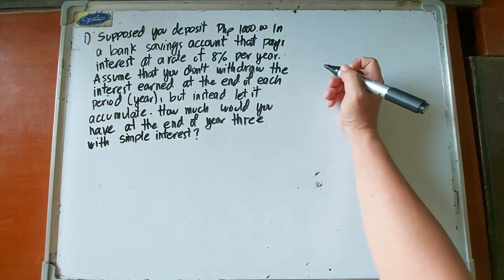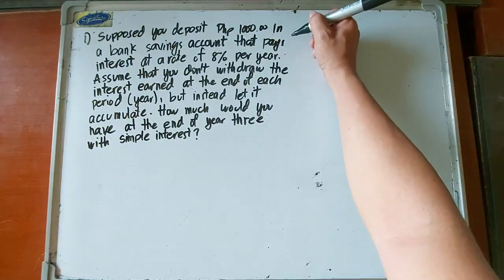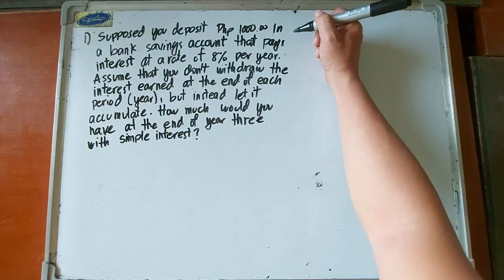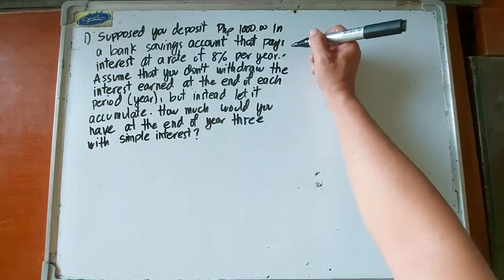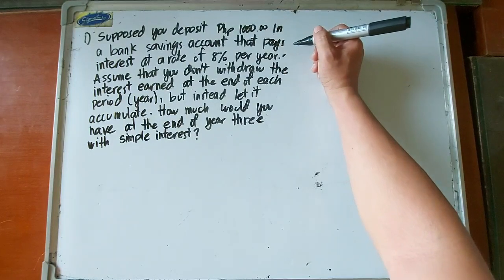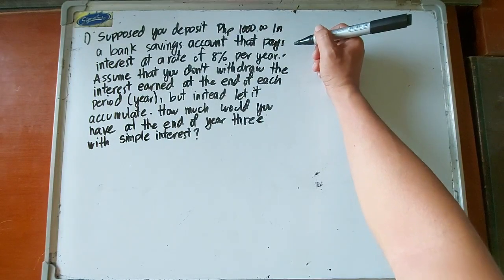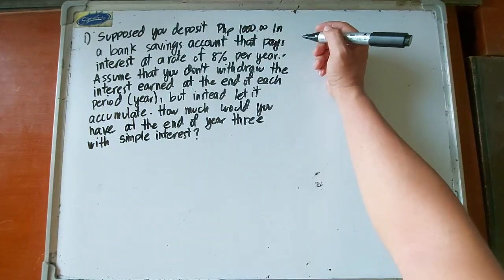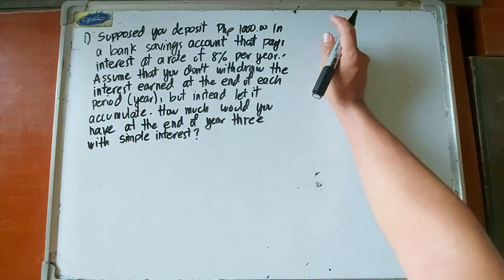So suppose you deposit 1,000 pesos in a bank savings account that pays interest at a rate of 8% per year. Assume that you don't withdraw the interest earned at the end of each period, but instead let it accumulate. So at the end, hindi mo kukunin yung interest niya every year. So hintayin mo na lang na matapos yung intended years or yung ending.